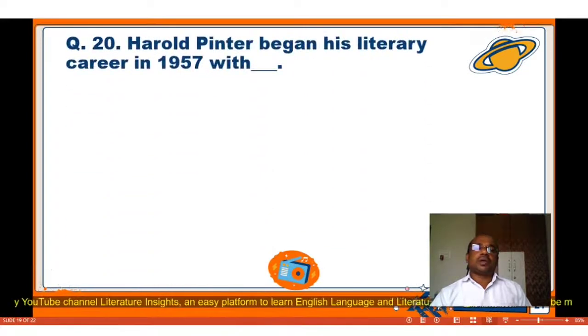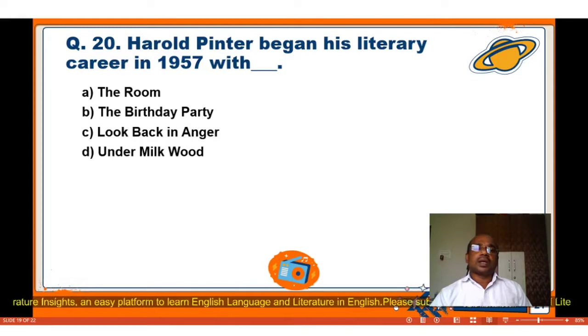Question number 20. Harold Pinter began his literary career in 1957 with, again, four options. Now here we can see the names of dramas or plays. You have to identify the correct drama with which Harold Pinter began his literary career. Here are four options. A. The Room, B. The Birthday Party, C. Look Back in Anger, D. Under Milk Wood. The correct answer is A. The Room. Harold Pinter began his literary career in 1957 with The Room.